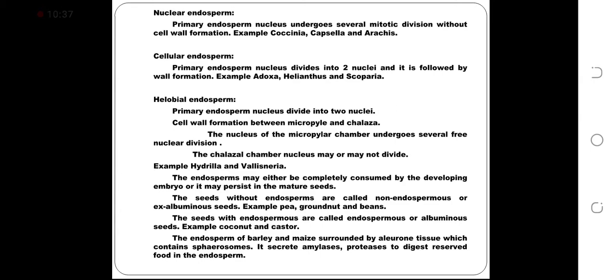Example, coconut and castor. The endosperm of barley and maize is surrounded by aleurone tissue which contains perisomes. It secretes amylases and proteases to digest reserved food in the endosperm.